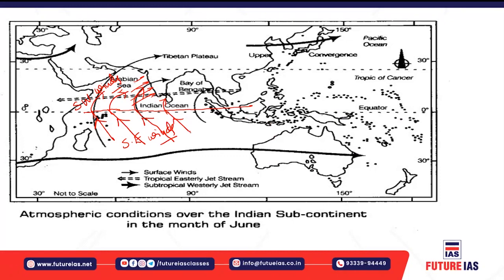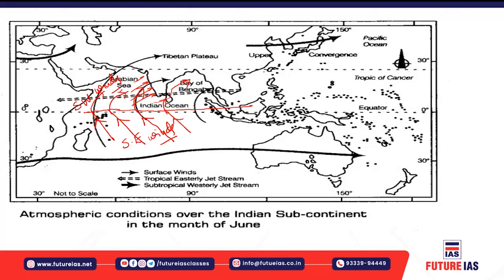Here these winds again bifurcate into two branches. The first branch is called the Arabian Sea branch, which flows all along the Arabian Sea. The second branch is called the Bay of Bengal branch, which flows along the Bay of Bengal. These indicate the direction of the rain bearing winds coming from the ocean, which is at comparatively higher pressure. These rain bearing winds blow from the high pressure region to the low pressure region.